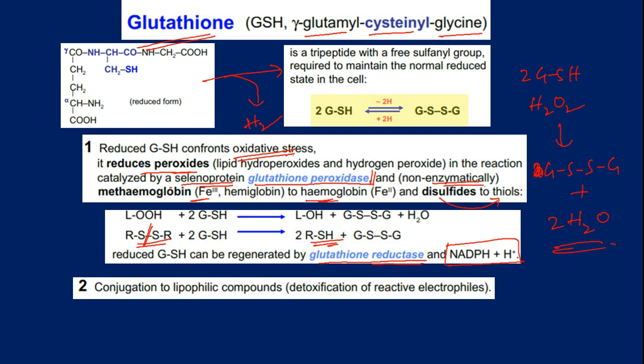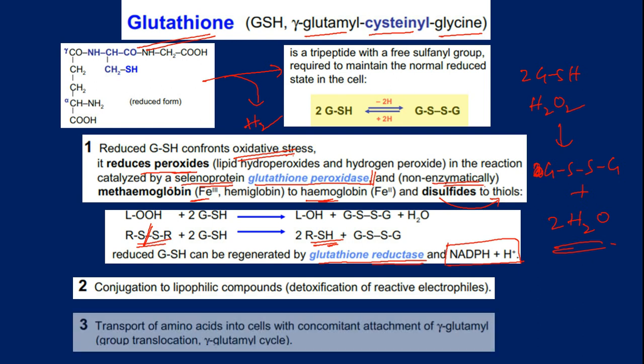Conjugation to lipophilic compounds or detoxification of reactive electrophiles. Sometimes what happens is glutathione sacrifices itself by reacting with lipophilic compounds with a view to detoxify the reactive electrophiles. If the same kind of peroxy radicals are present on some of the lipophilic molecules, then glutathione will go and react with that to provide us that's what we call the detoxify the situation.